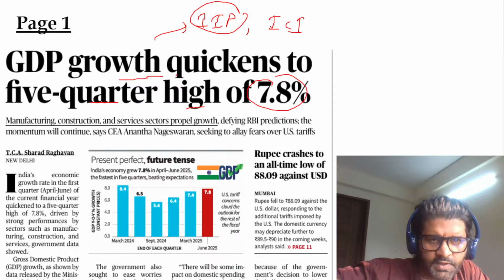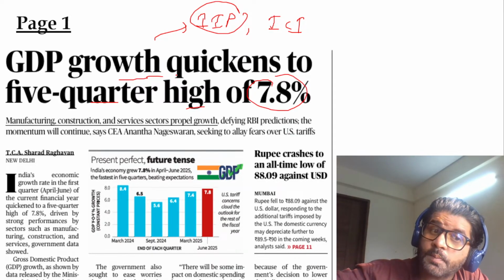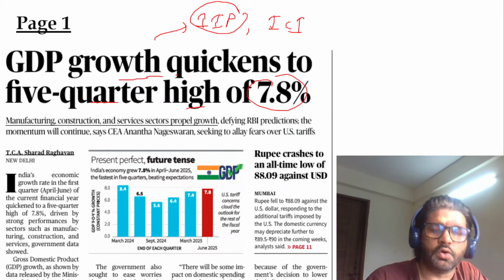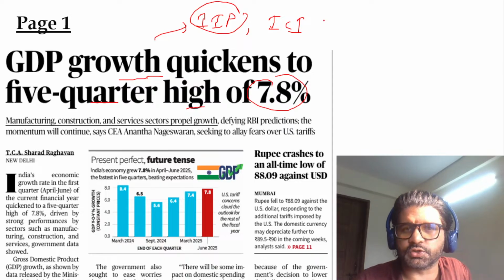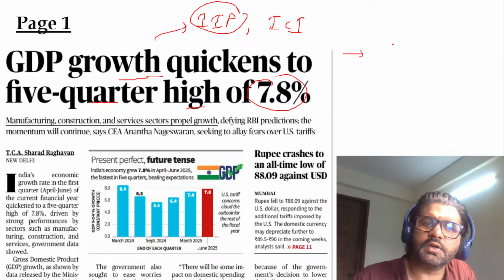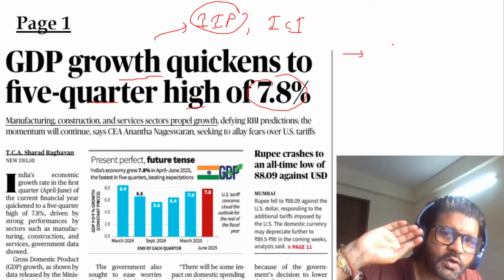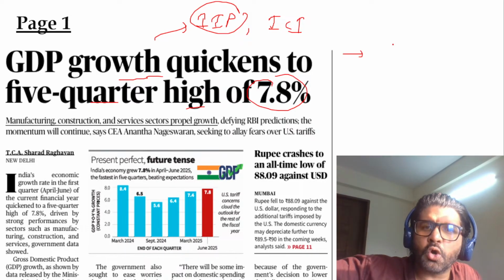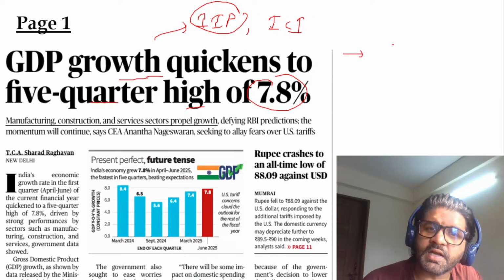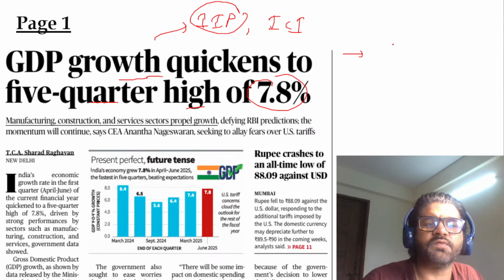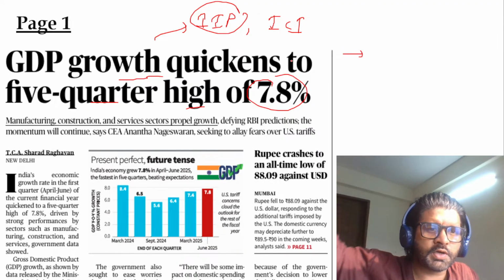But RBI is very, very hopeful. And we have talked about the solution also of this whole tariff thing, how we have to increase domestic consumption, how multi-ministerial coordination has to happen, how we have to diversify our export sector, go beyond US, use the FTAs. So our government is very, very hopeful that this GDP growth rate will continue.